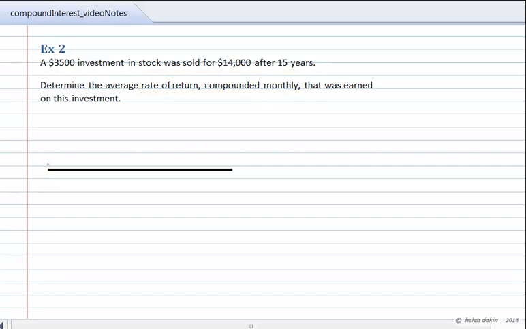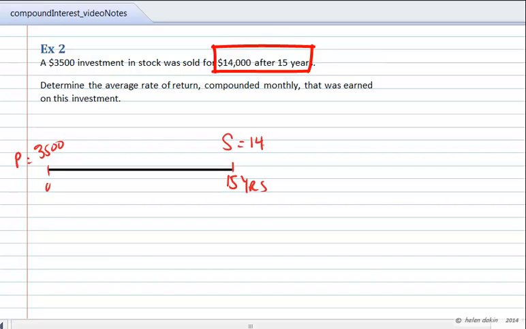It was made today, so $3,500, that's the present value. We also know that after 15 years, we turned around and sold that stock for $14,000, so the maturity value is $14,000. So from a principal of $3,500, we've turned it into a maturity value of $14,000 after 15 years. And we want to determine the average rate of return compounded monthly that was earned over this time period.